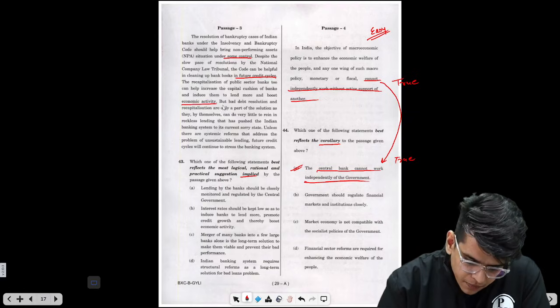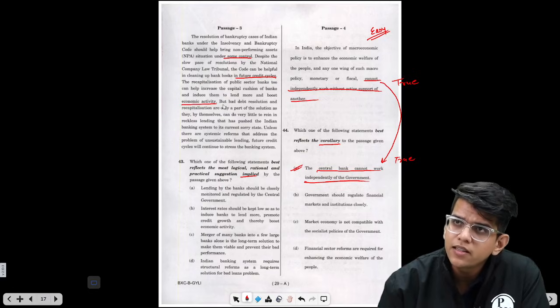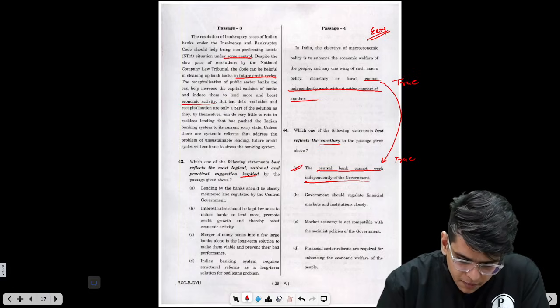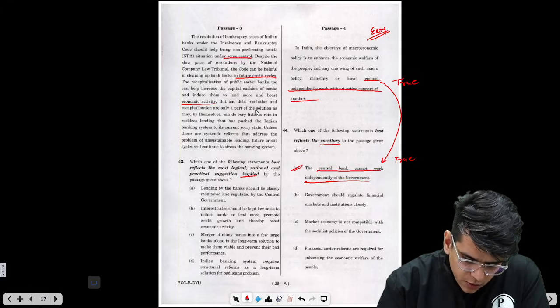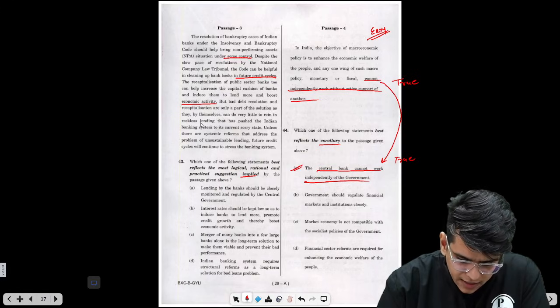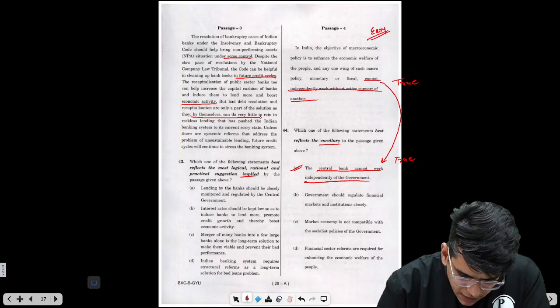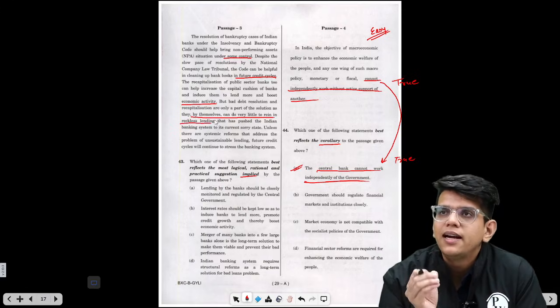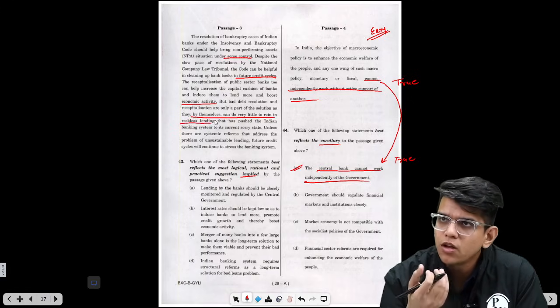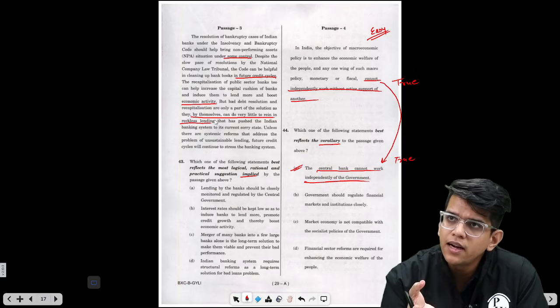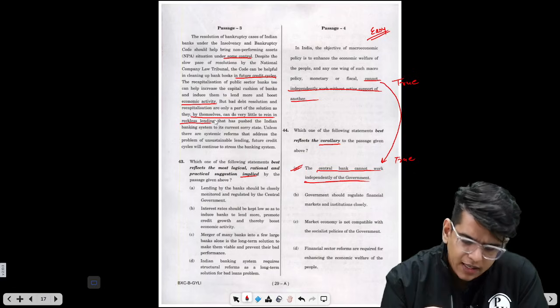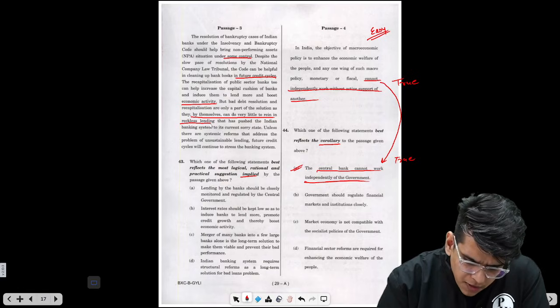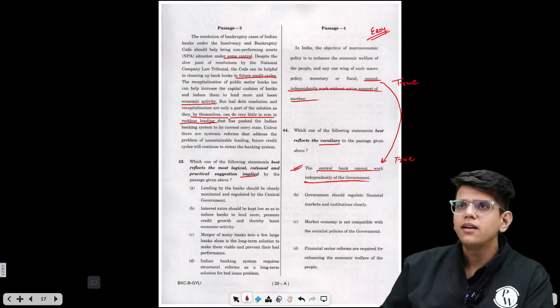Right? This can happen. This is the reason why this was formed. But bad debt resolution and recapitalization are only a part of the solution, as they by themselves can do very little to rein in reckless lending. Now the problem is, by themselves they do very little to reduce the reckless lending. If you have rules, insolvency, you know how to do that, right? But if the reckless lending is not curbed, you will face the same problem again and again, right?